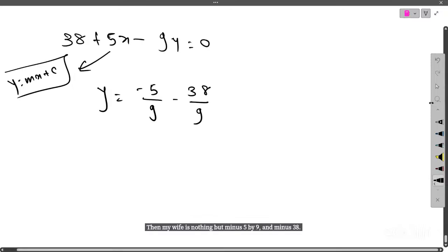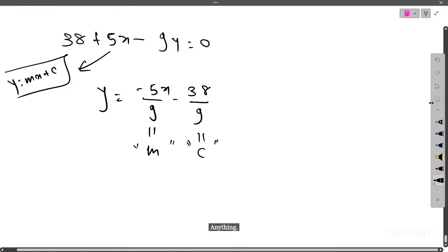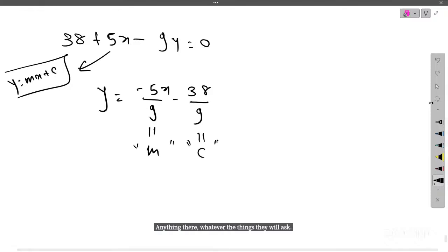Comparing with y is equal to mx plus c, minus 5 by 9 will be your m and minus 38 by 9 will be your c. Now I have m and c, so I can find out anything they ask. The main point is you have to first convert into your known form and then calculate. Is that fine?